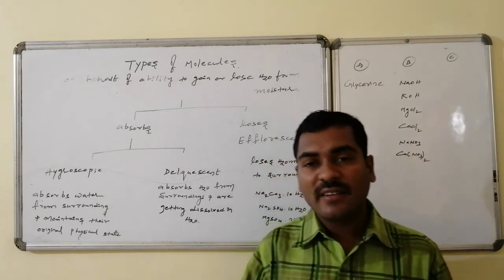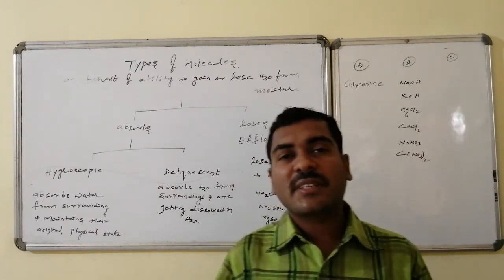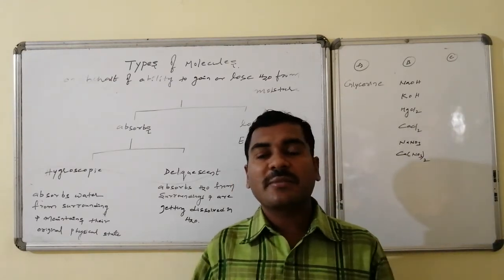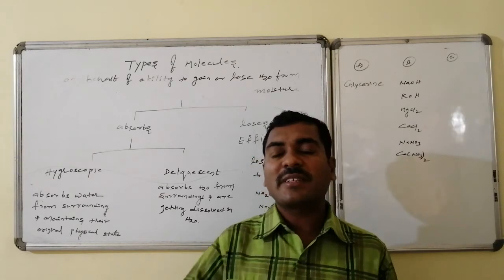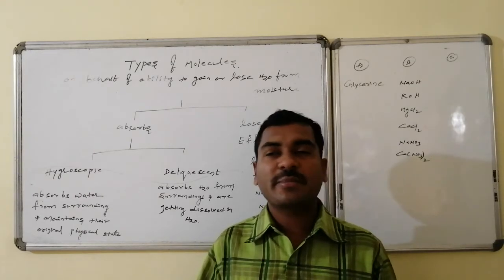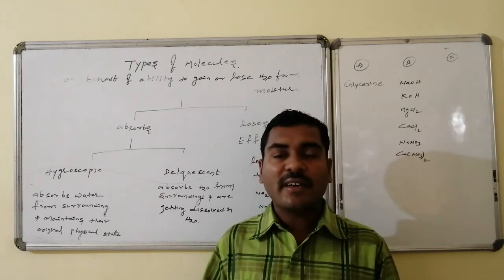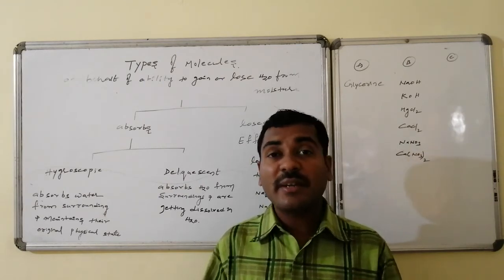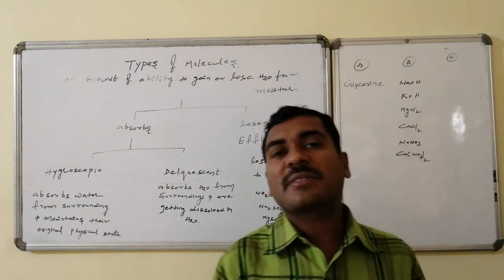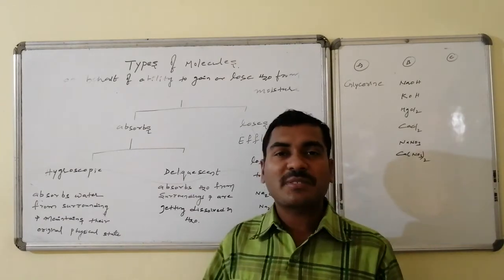Suppose glycerin. Glycerin is a very viscous substance. If it is exposed to the atmosphere, it has lower vapor pressure, and it can take up water molecules from the atmosphere, but the liquid or viscous nature of the glycerin is maintained as it is. Such kinds of substances are said to be the hygroscopic substances.